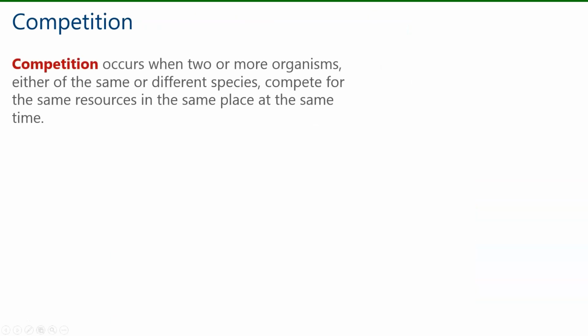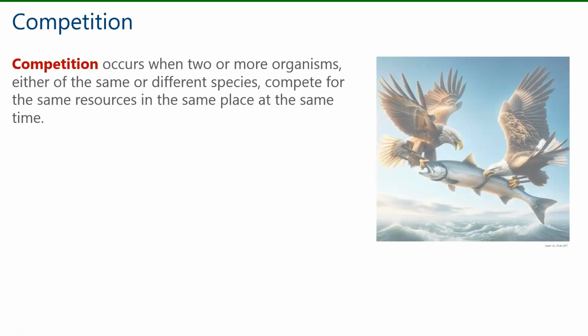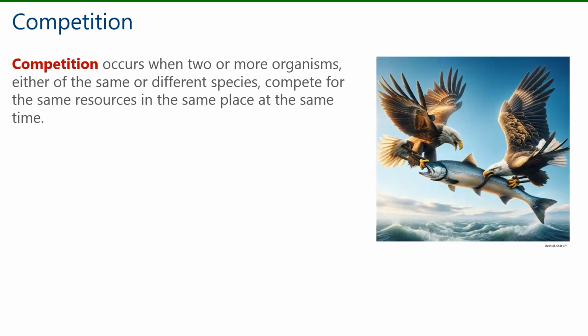Next, let's look at competition. Competition occurs when two or more organisms, either of the same or different species, compete for the same resources in the same place at the same time. In our picture, we see two eagles competing over a fish, so the same species competing for the same resources in the same place at the same time.